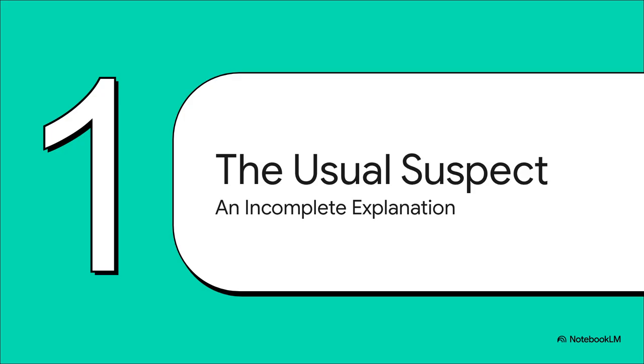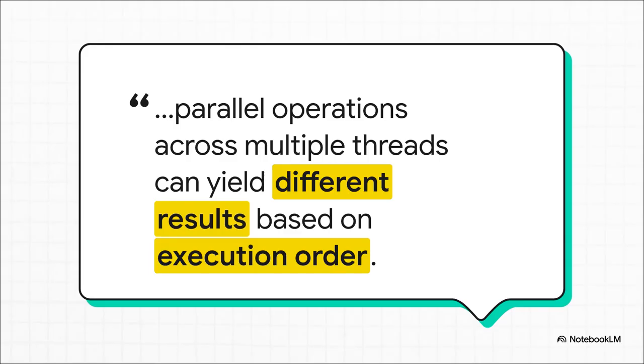Okay, every good mystery has a usual suspect, and in this case, it's an explanation you've probably heard thrown around online. The idea is that GPUs are these massively parallel beasts. They're running thousands of calculations all at the same time. And because the exact order that those calculations finish can change by a few nanoseconds, the final answer gets tweaked just a tiny bit. Sounds pretty plausible, right?